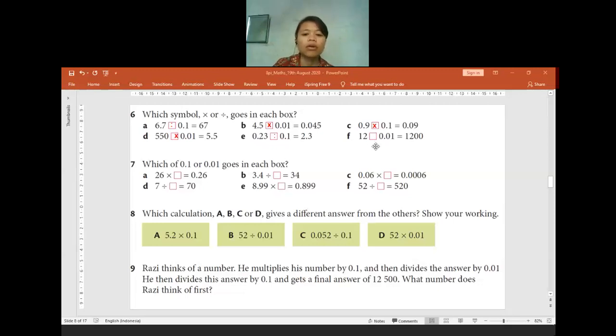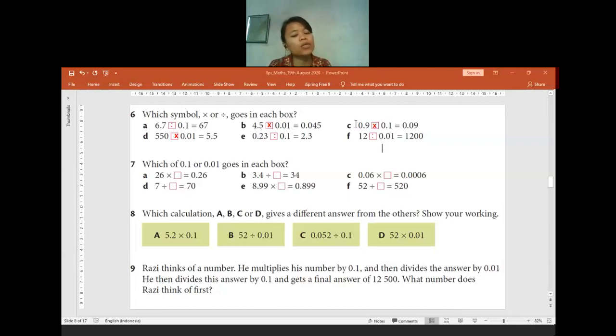Okay. Is there anyone who gets confused? In here, if you are getting confused, you can check. Like for the very first one, the question is 6.7 having a decimal. The final answer has no decimal. So it means we will divide it with a decimal. And now for 4.5, one decimal place only at the question B. But the final answer has more decimal places. Because it has more decimal places, it means I need to multiply it with a decimal.